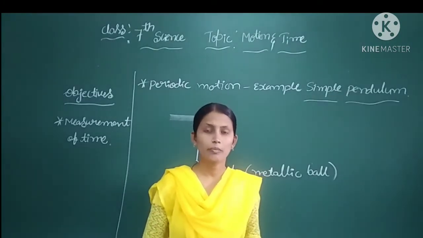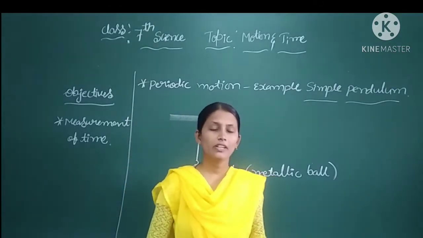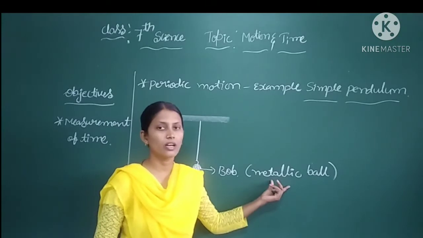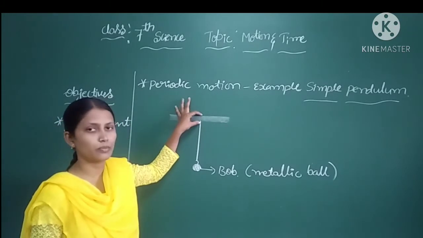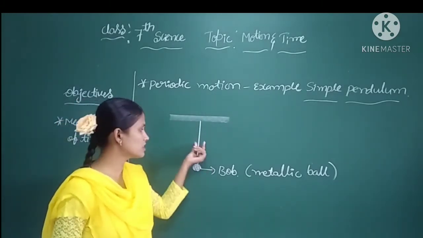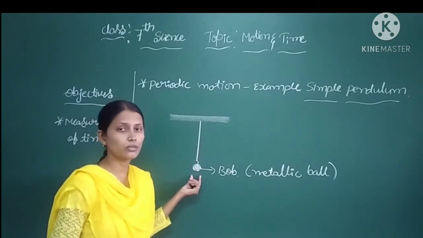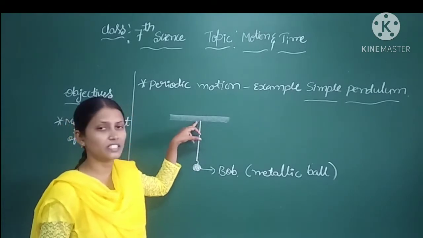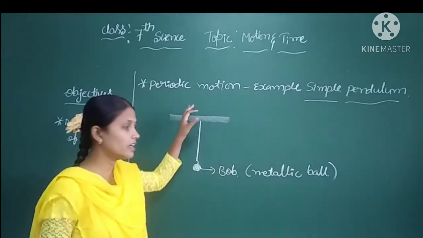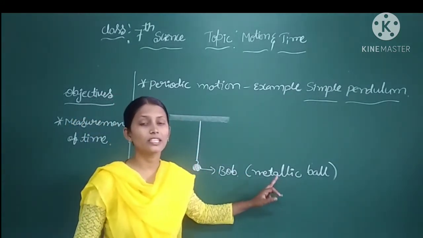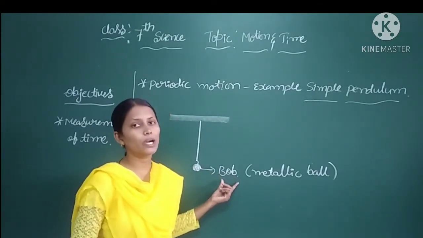Now let us set up a simple pendulum using a thread and a metallic ball or stone. A simple pendulum consists of a metallic ball or stone suspended from a fixed point using the thread. One end of the thread is fixed and the other end holds the metallic ball or stone. The metallic ball or stone of a pendulum we call the bob of the pendulum.